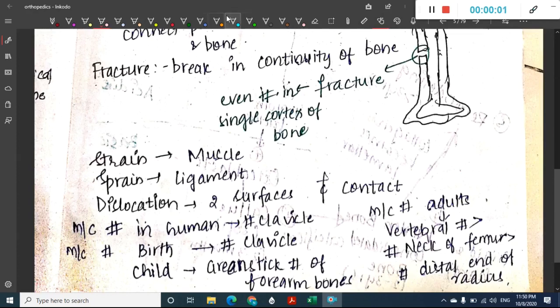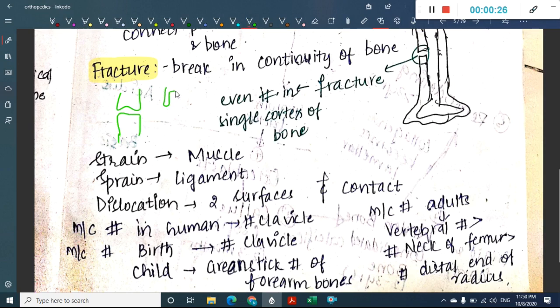Hello friends, now let us learn about the next topic, a few points about fracture. So what is fracture? A break in the continuity of bone is called a fracture. Even if there is a break in a single cortex of the bone, bone can be broken like this, then obviously it is called a fracture, right?